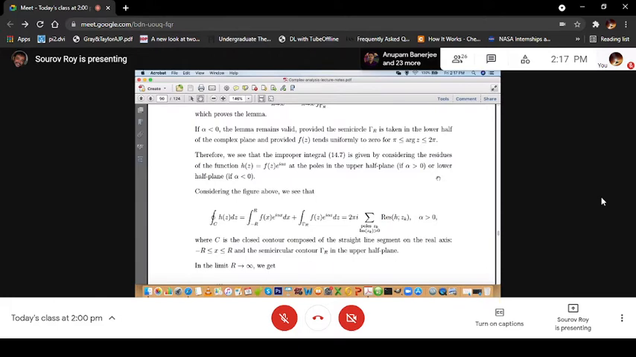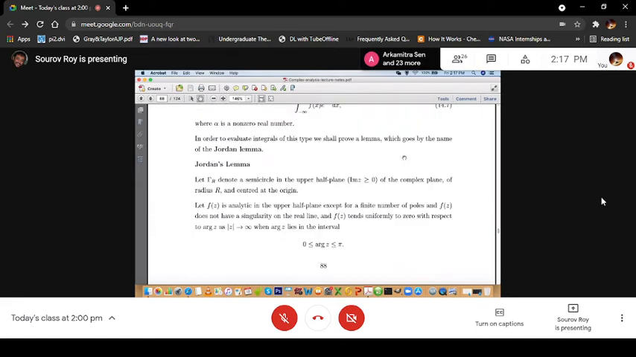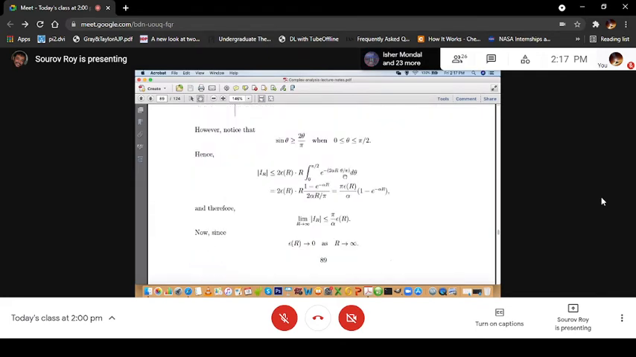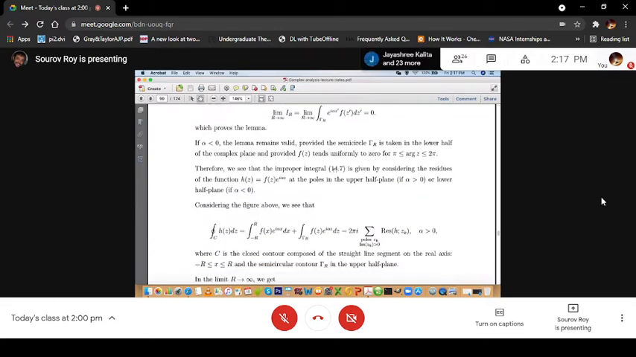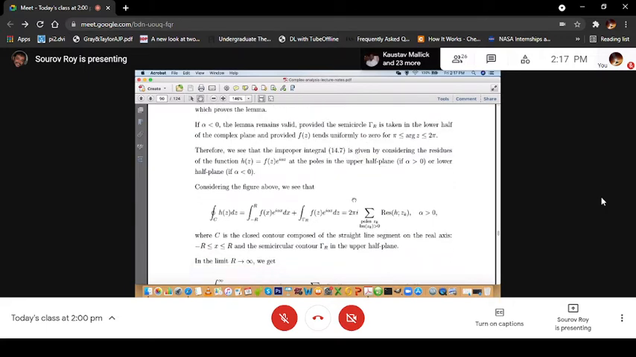Therefore, we see that the improper integral 14.7, which is what we actually want to do, and we want to take the real part of that, is given by considering the residues of the function hz equal to fz e to the power i alpha z at the poles in the upper half plane for alpha greater than 0, or in the lower half plane if alpha is less than 0.